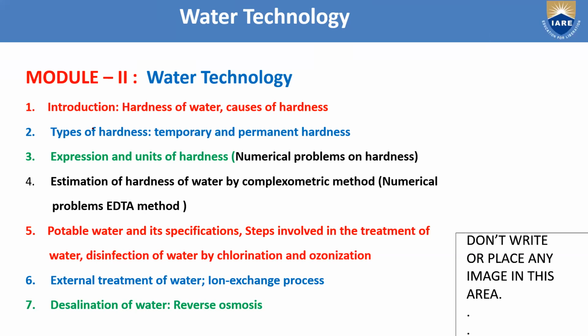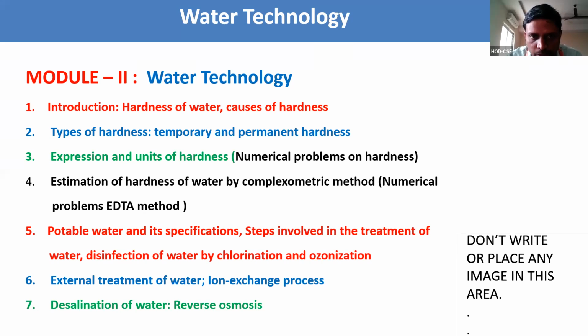Now the next topic is estimation of hardness of water by the complexometric method. After this, we have numerical problems based on it.